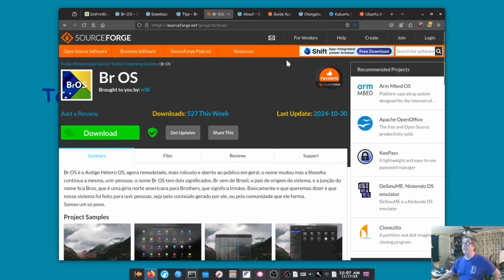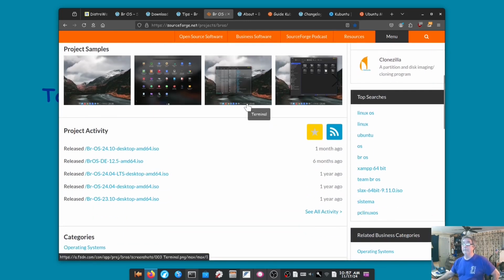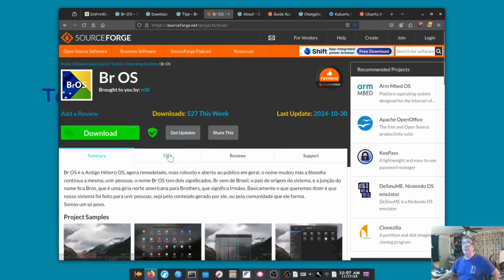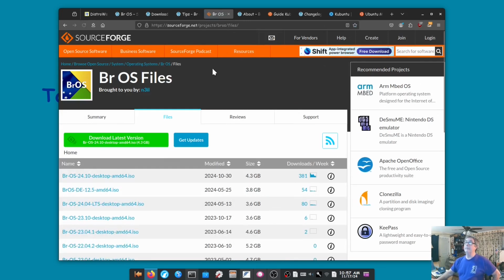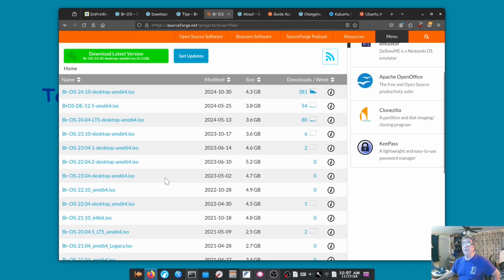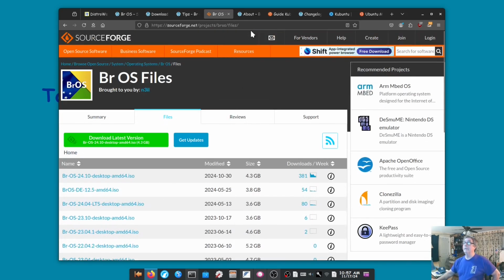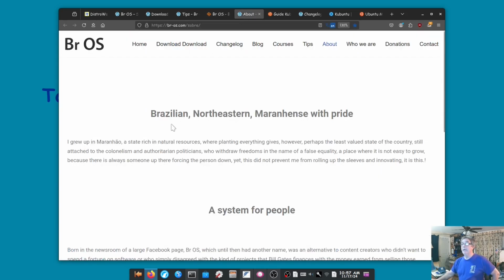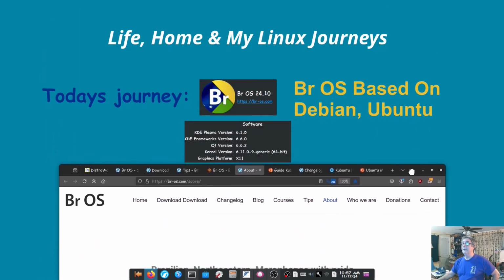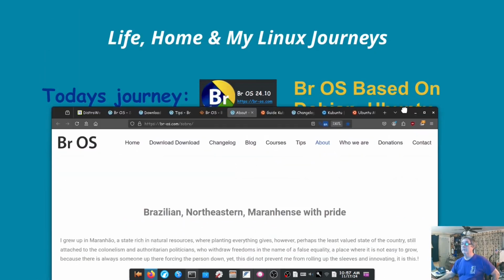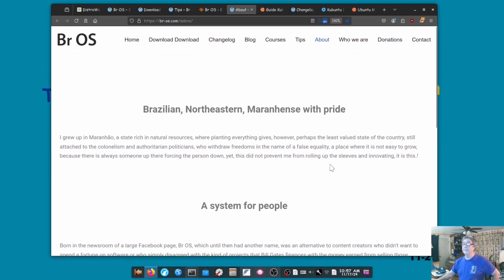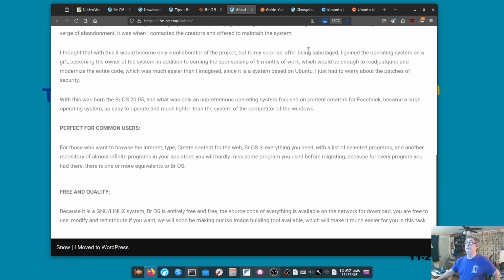Now here you're not going to find, or at least I'm not finding, a translate for this page. Maybe one of you might know and tell me how to do it, so I'll know. If you go to files here, you'll see the different versions that we were talking about that it comes available in. Here's an about. It's Brazilian Northeastern Maranhães with pride, but you can see that right there. A system for the people, free and quality.